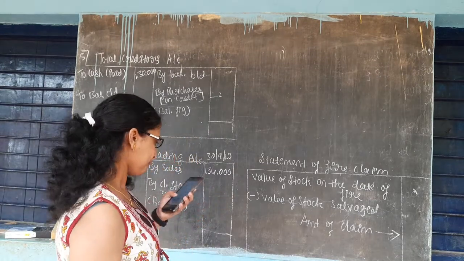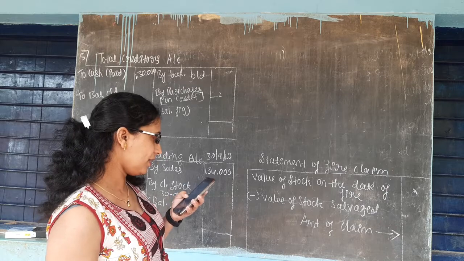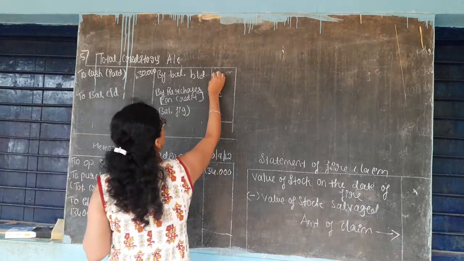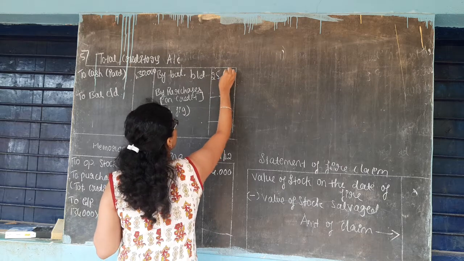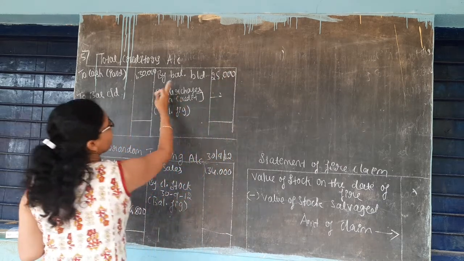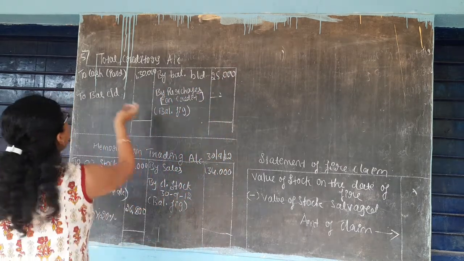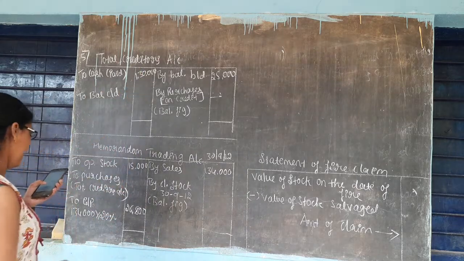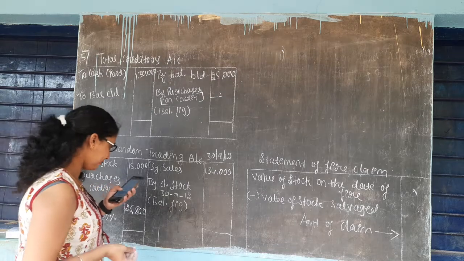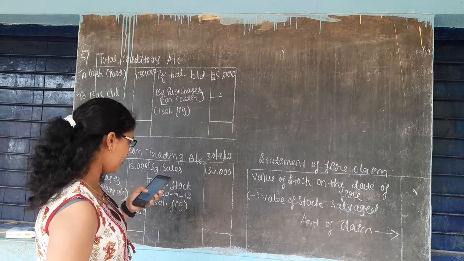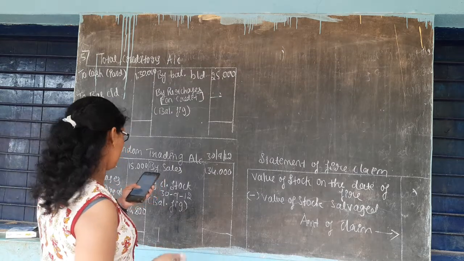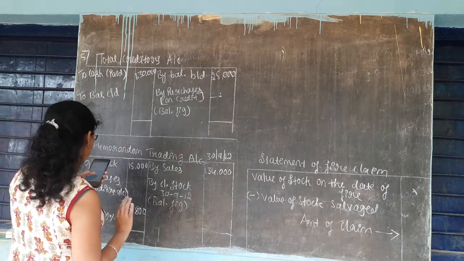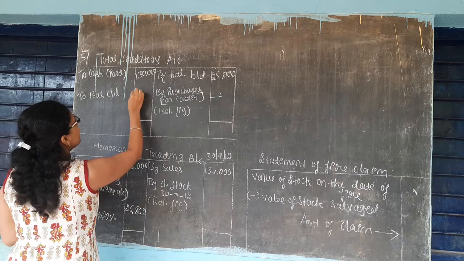And before that you must write the balance of this creditors account, and the balance is also given here, that is sundry creditors on 30th 12 2011 was 25,000. So balance is 25,000 and cash paid is 1,30,000. And next thing is sundry creditors on 30th 9 2012, which is 20,000.